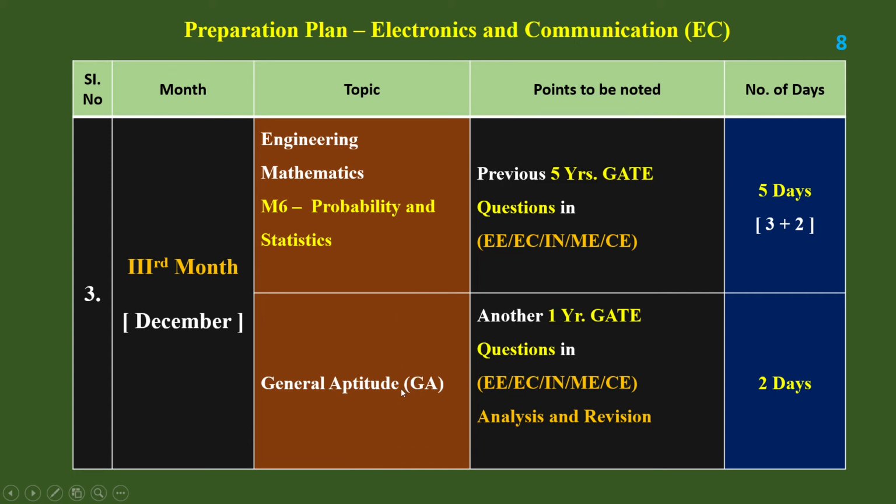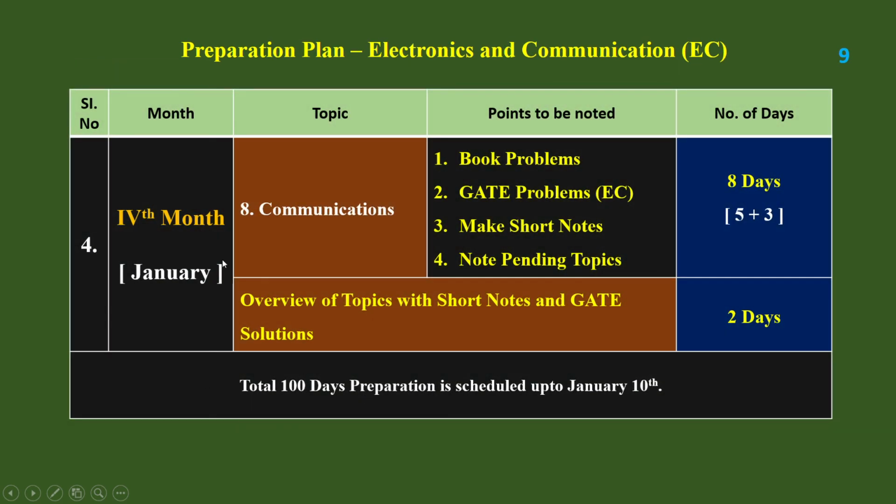And the last 2 days during the December month also, I have scheduled for general aptitude, another 1 year paper. So first 150 questions can be finished, and next during the November month again 50 questions can be finished, and here, during the December month, again 50 questions can be finished. So 150 plus 50 plus 50, 250 questions can be finished for general aptitude itself. So this itself is enough for the preparation in the subject of general aptitude. So 3 months finished. And then come to the 4th month.